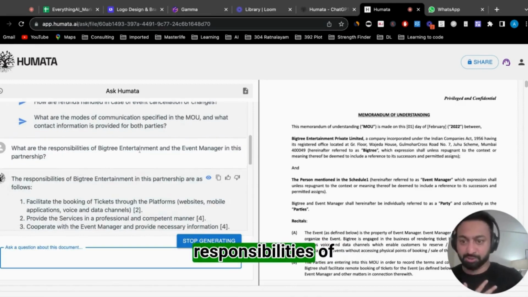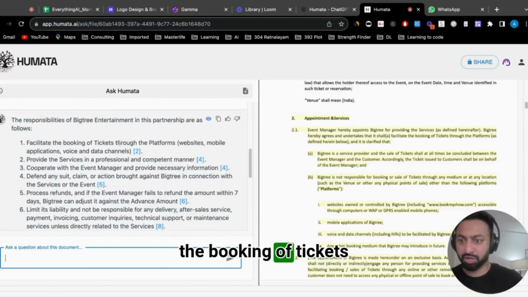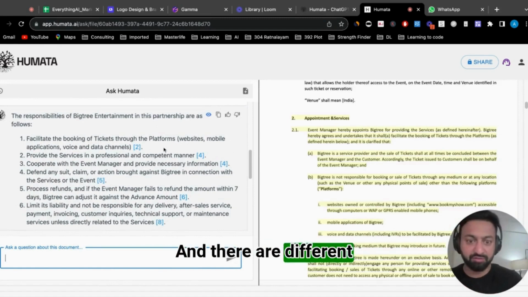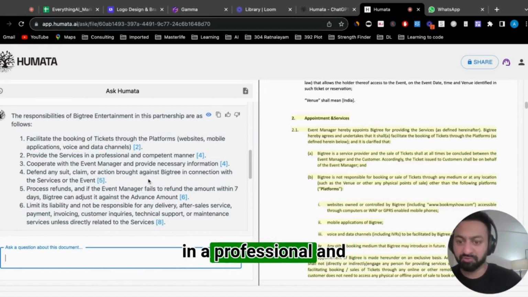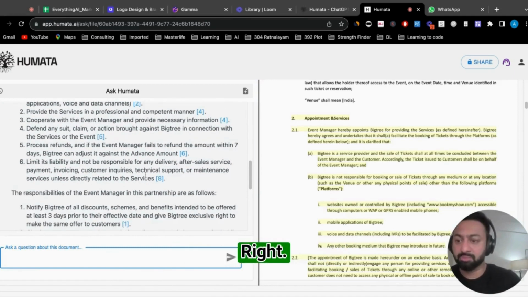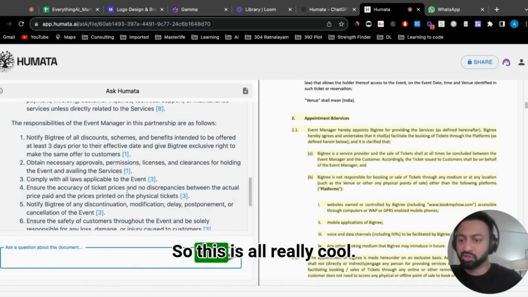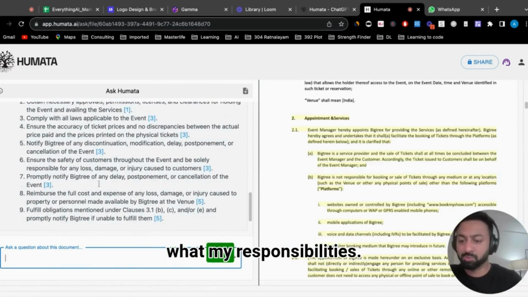So here it says the responsibilities of Big Tree are facilitate the booking of tickets through the platform, and there are different sections that's already highlighted here, which is pretty cool. Provide the services in a professional and competent manner, cooperate with the event manager, right? Process refunds, right? So this is all really cool. So it gives you the summary of what their responsibility is and then what my responsibility is.